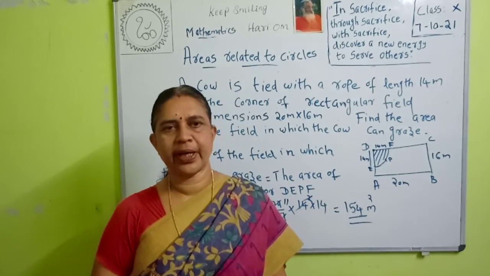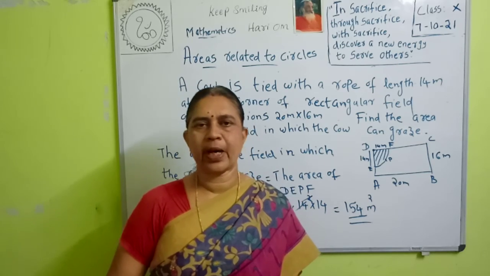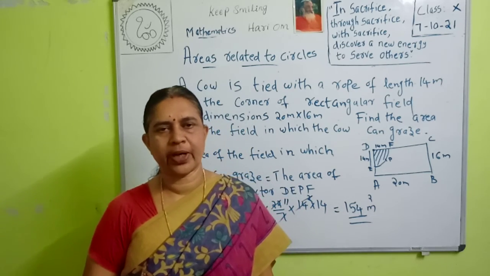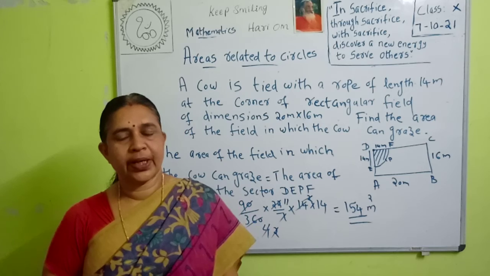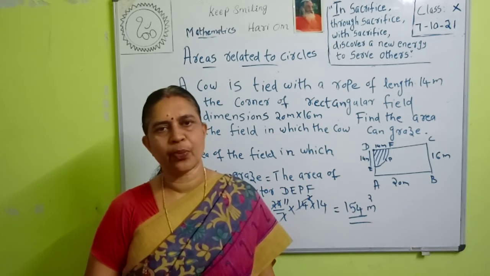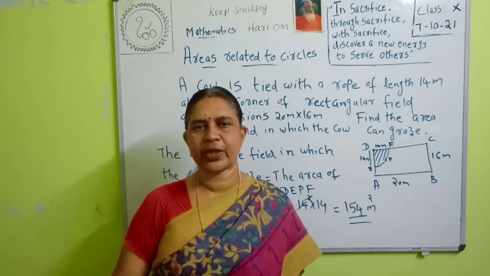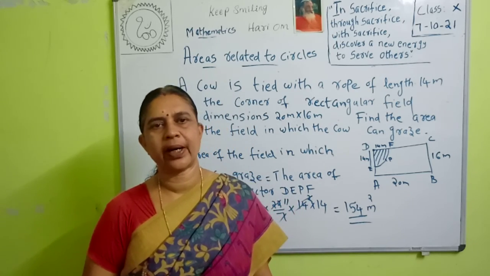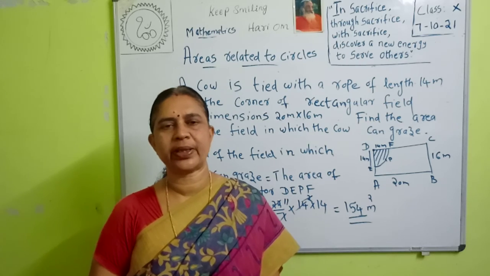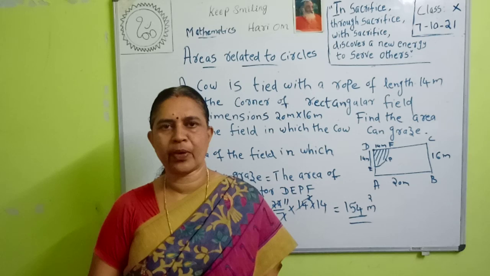Therefore, to find the area of a sector, we use the formula area of the sector is equal to theta by 360 into pi r square. And the length of the arc of a sector is equal to theta by 360 into 2 pi r. Then to find the area of a segment, we use the formula area of the sector minus area of the corresponding triangle, or theta by 360 into pi r square minus area of the triangle. You remember all the formulae.